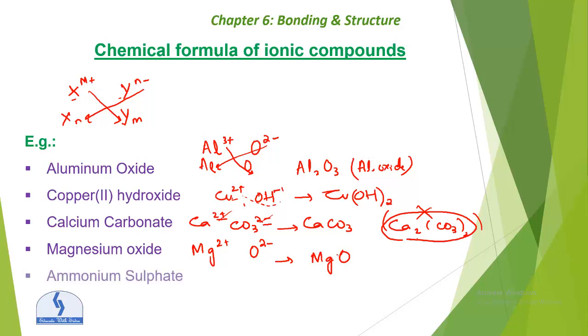Ammonium sulfate. Ammonium is NH4 plus and sulfate is basically 2 minus. So what will happen? It will be (NH4) whole twice and sulfate, this is 1, because the valency of ammonium is plus 1, okay? Why will it become whole twice? Because this is for the whole ammonium. So the 2 will go to the whole ammonium, okay? Do not only multiply the 2 with the hydrogen, okay? So this is all about the chemical formula of ionic compounds. I hope these many examples help you easily understand this topic, okay?